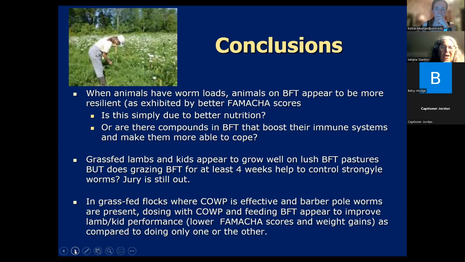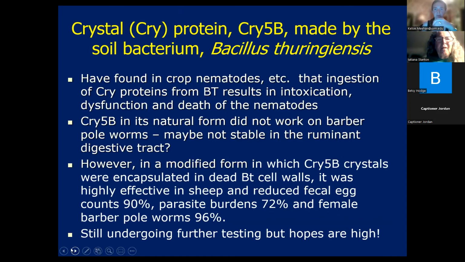It's also really hard to maintain a pure, heavy stand of bird's foot trefoil. It's outcompeted pretty easily by clover and alfalfa. For lambs, where copper oxide wire particles are effective and barber pole worms are present, dosing with copper oxide wire particles and feeding bird's foot trefoil, same for kids as well, we ended up getting lower FAMACHA scores and improved weight gains as compared to only doing one or the other. So in combination, they seem to boost each other. Next slide. But as far as being an acute dewormer, the bird's foot trefoil so far hasn't shown that effect.